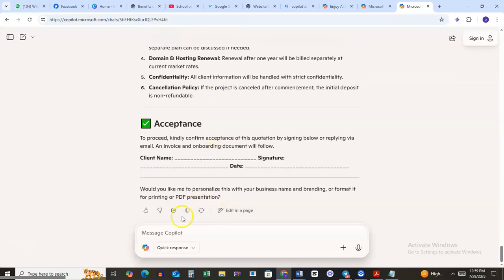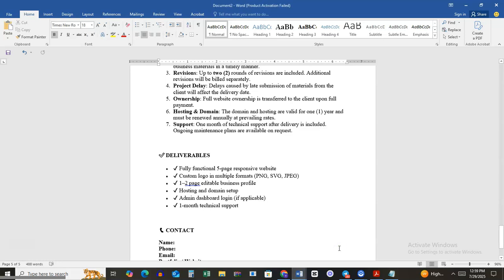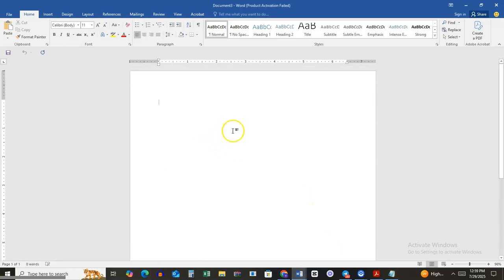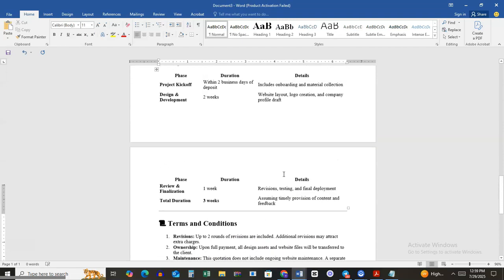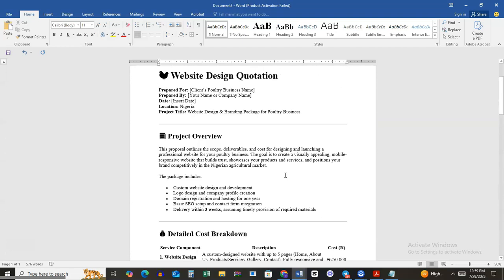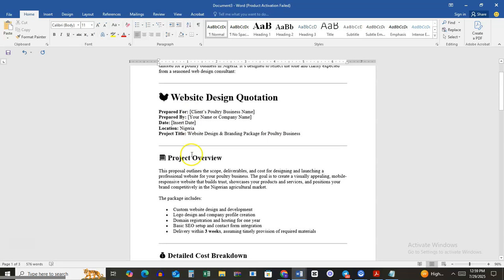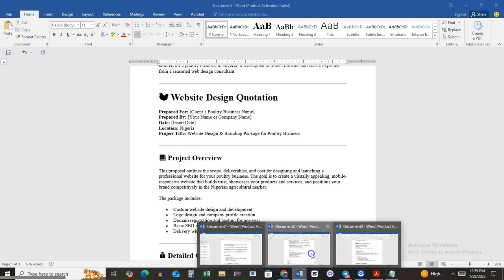If you copy this, for example, let's say if you copy this and go to drop it in a Microsoft Word document, let's see what you get. So if you paste it in a Microsoft Word document, it gives you something like this, okay. So you can always edit this to suit your taste, all right. There's one I edited here. Let me just show you if it's still there.